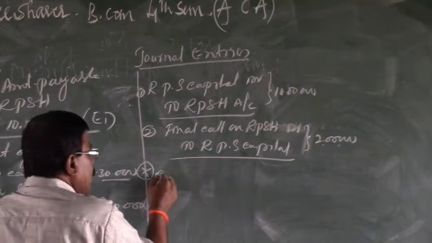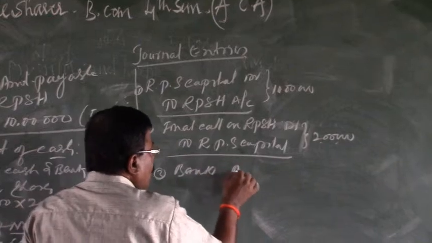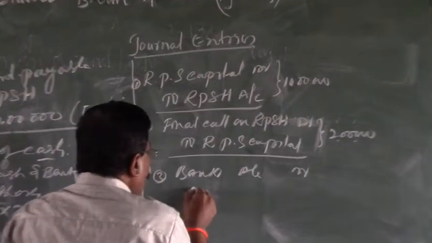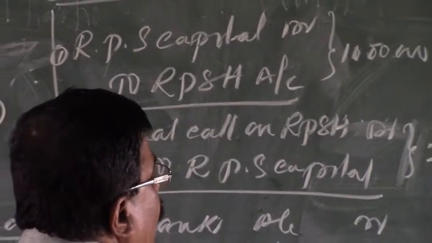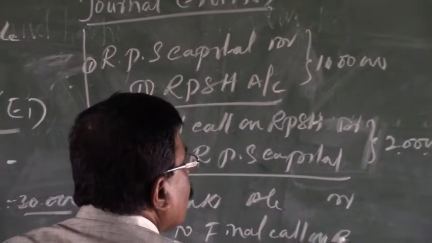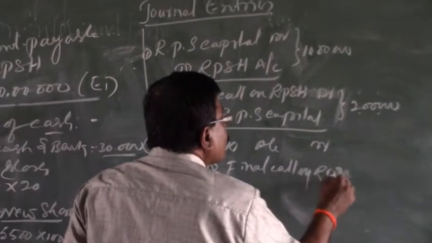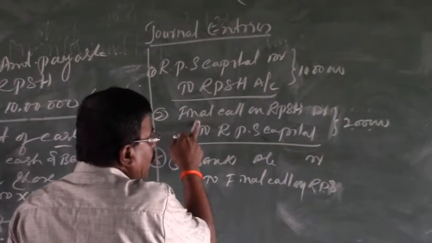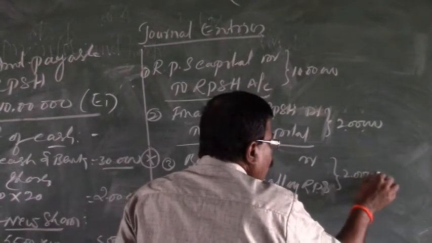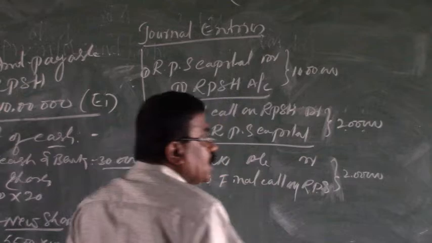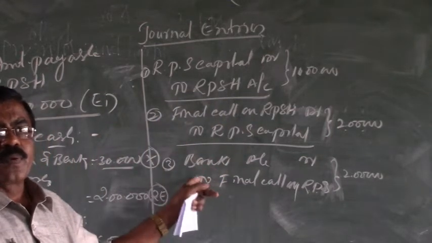Then entry number 3 is for the collection of the final call money. For the collection of the final call money, that is bank account debit to final call on redeemable preference shares. That is, once per year we are going to make a call. This call money is to be collected here. Here also the full amount is collected because arrears of call money are not given in the problem. Therefore, we assume that the call money is collected by the company in full.